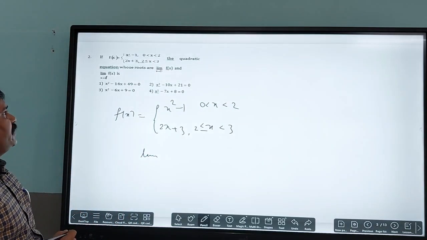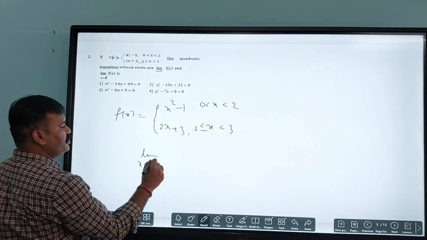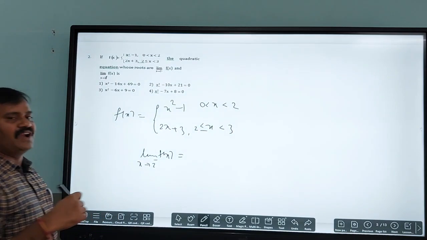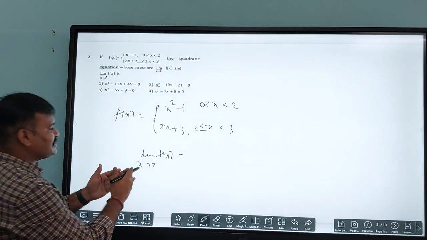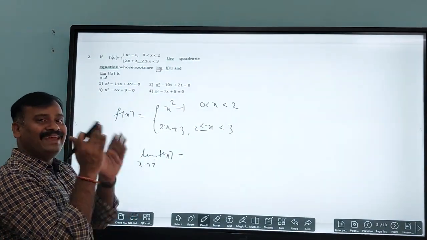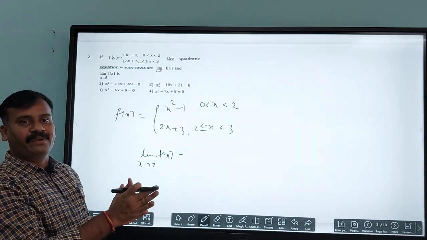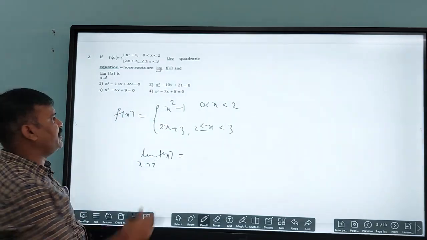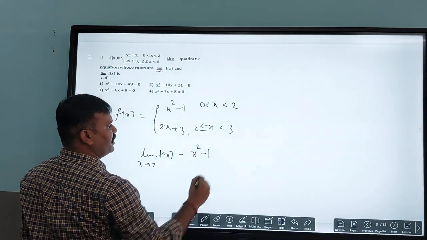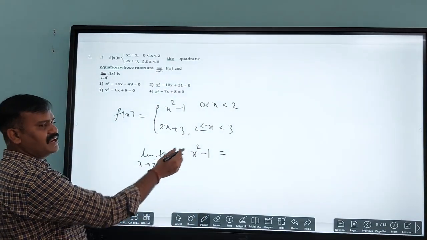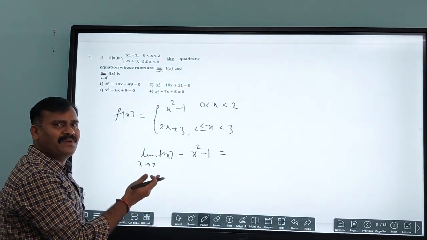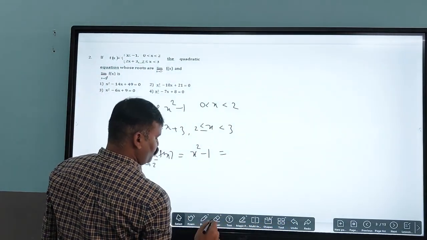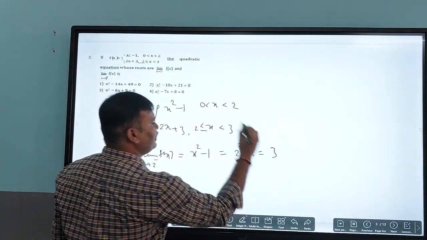I am going to get the limit as x tends to 2 minus of f of x in the given function. x tends to 2 minus is nothing but x should be less than 2. So in the given function, for x less than 2, the function is x square minus 1. The nearest value for 2 minus is 2 only, so 2 square minus 1, that is nothing but 3.